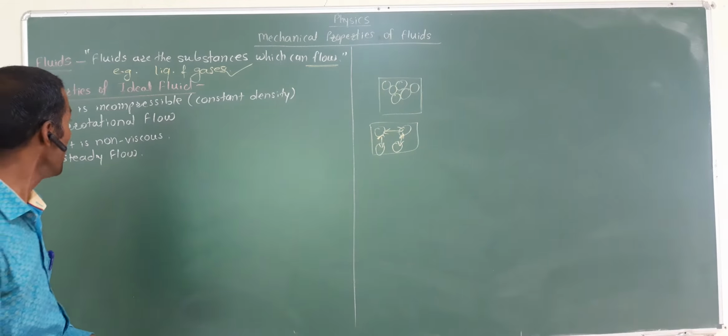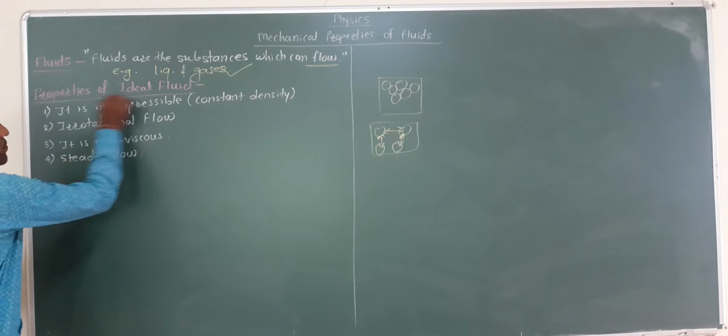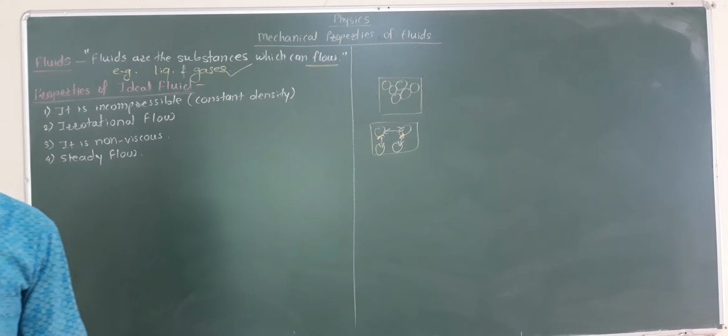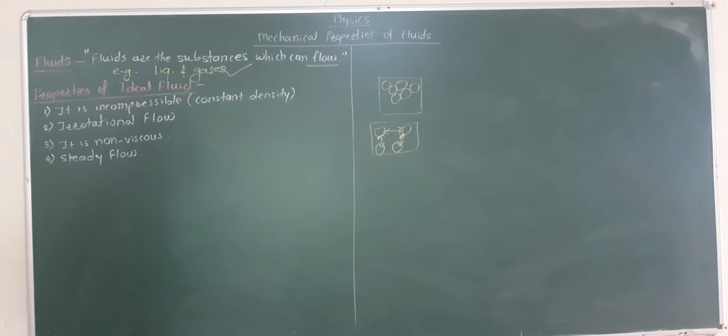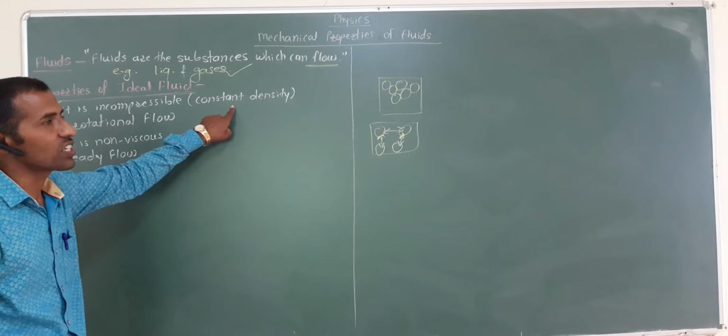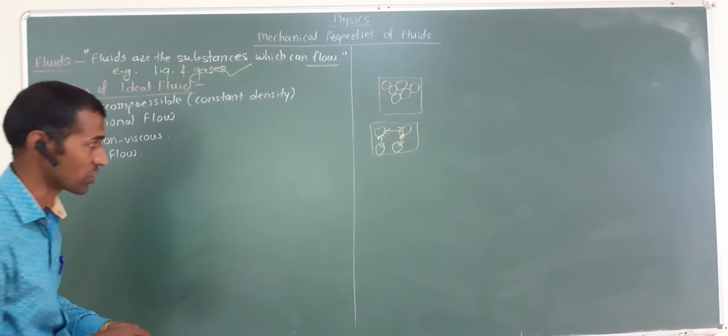Okay. Now, properties of the ideal fluid. If you take an ideal fluid, then it shows certain properties. Let's see one by one. First one is, fluid is incompressible in nature. So what is incompressible nature? Incompressible means its density should be constant.